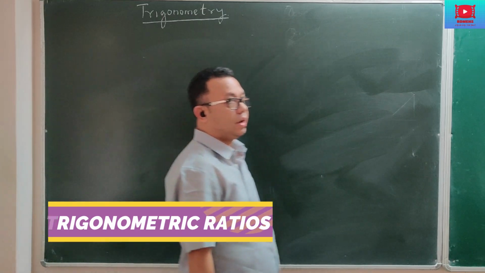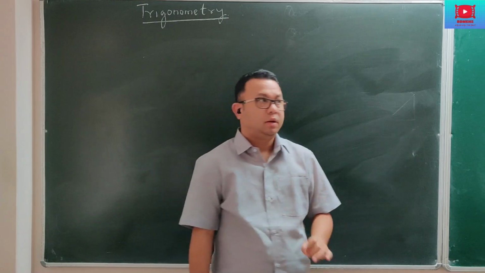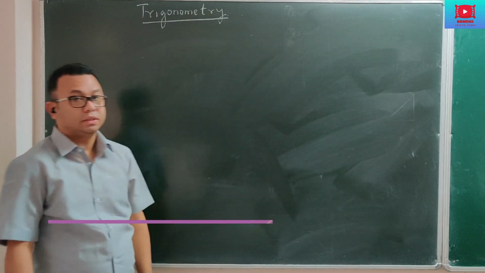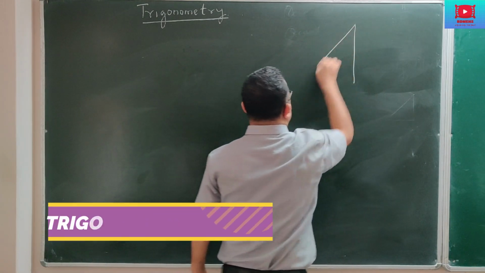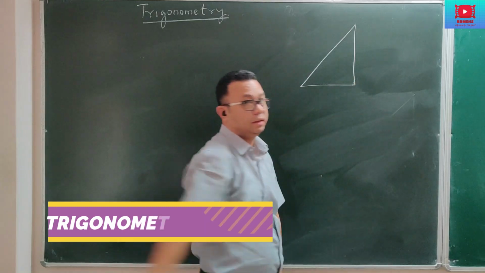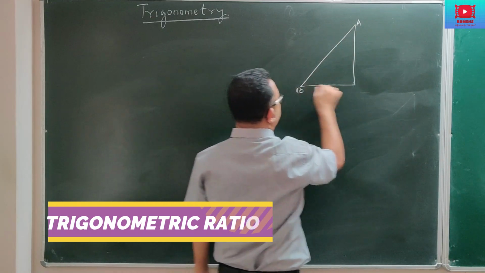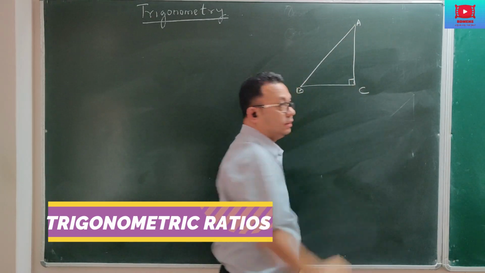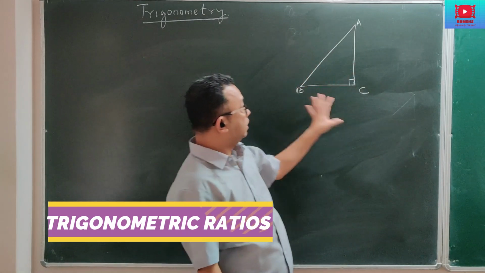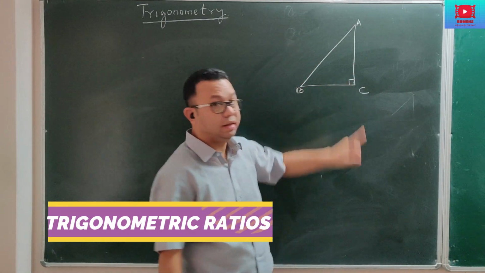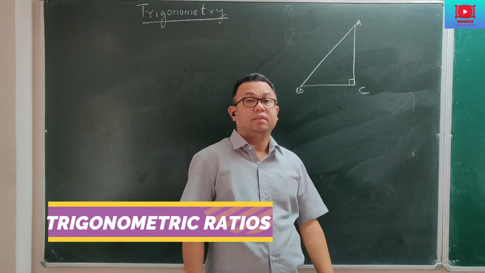Now, when we are talking about triangles, we have come across different kinds of triangles. In trigonometry, we are going to discuss only one kind of triangle, and that is a right angle triangle. If I am taking a triangle with these three vertices as A, B, and C, and angle C is 90 degrees, this makes the triangle a right angle triangle because one of the angles is 90 degrees.